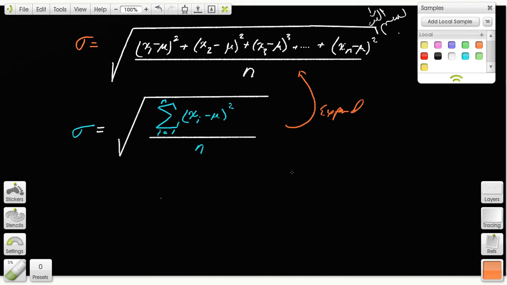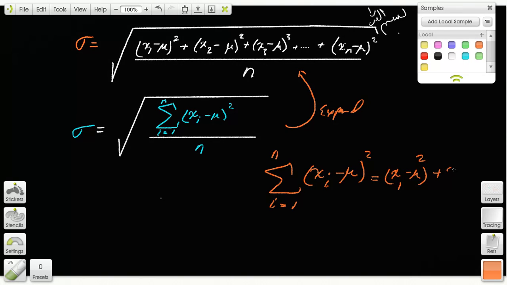What this is saying is: expand this series from i equals 1 to however many there are of x sub i minus mu, and then square it. If you expand this, you start with 1: x1 minus mu squared, then x2 minus mu squared, dot, dot, dot, all the way to xn minus mu squared, with i going from 1 to n. Do you understand? So this is a simplified way of writing this whole series.